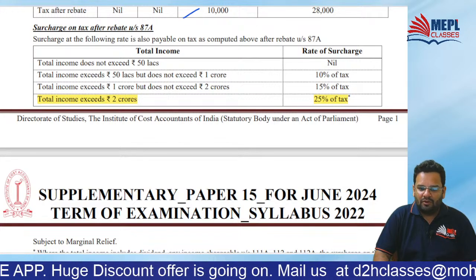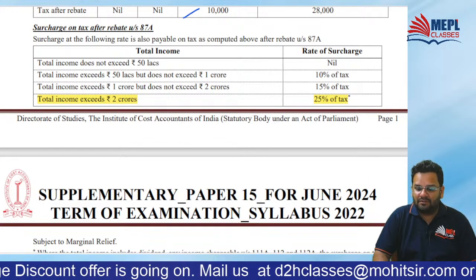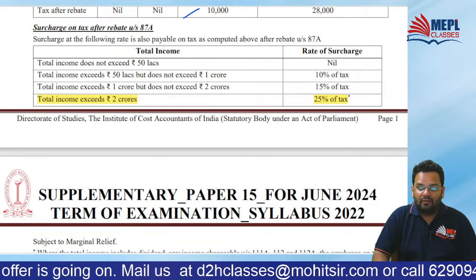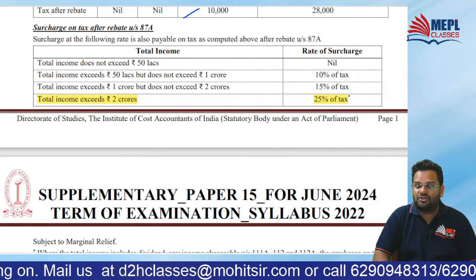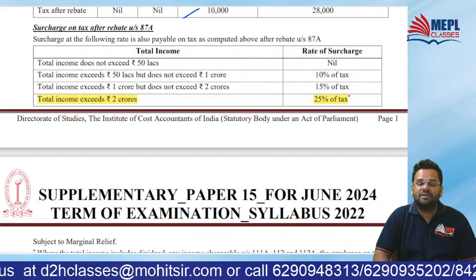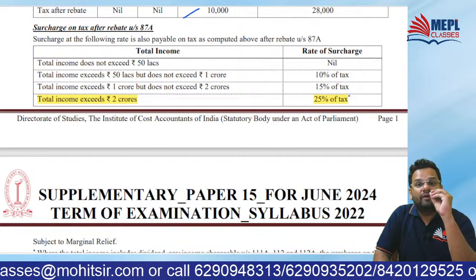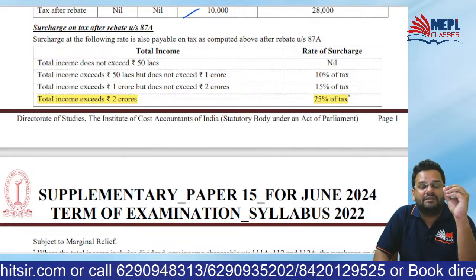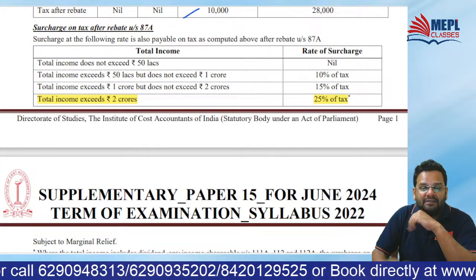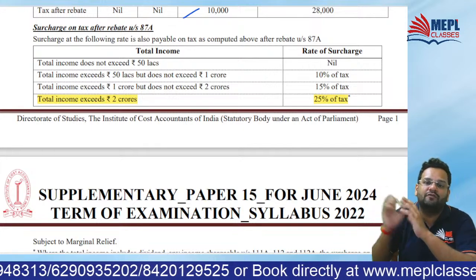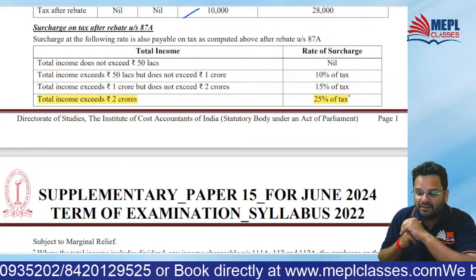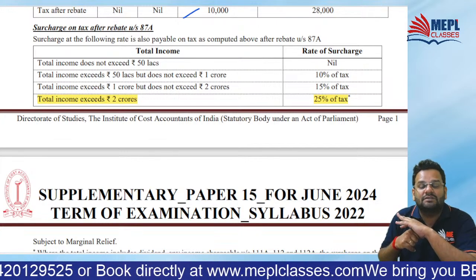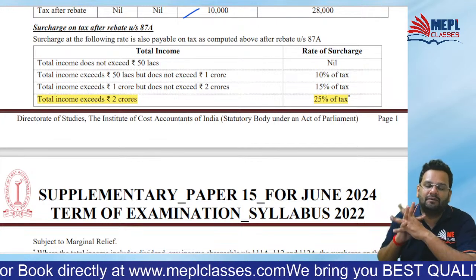Yes or no? All of you know that, isn't it? What is the change? The change is that, friends, when I'm in 115BAC, then the maximum surcharge will be 25%. Even if income exceeds 5 CR, surcharge will be 25%.